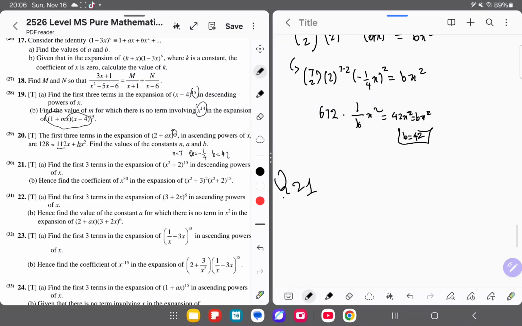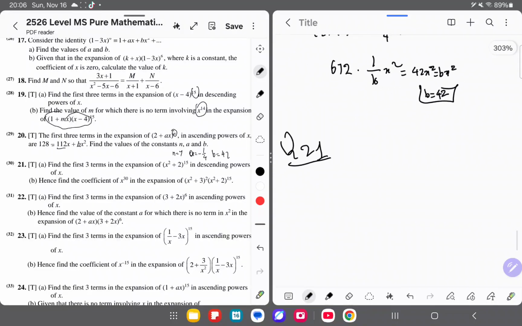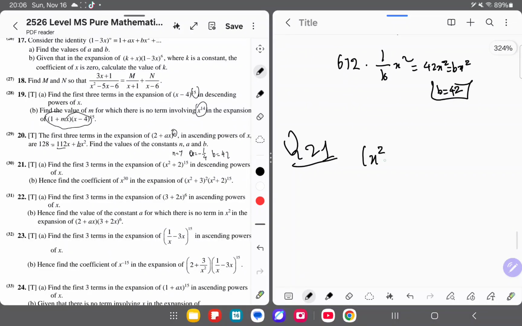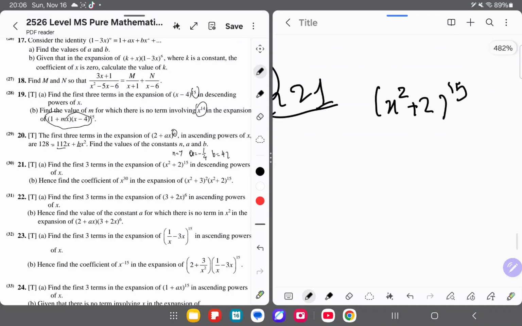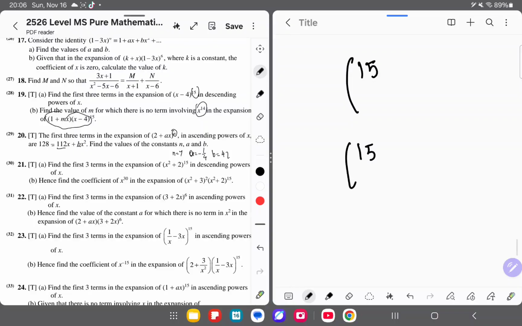Question 21. Find the first 3 terms in the expansion of x to the power of 2 plus 2, and then on to however. Okay, well, this is simple expansion here. We do the same thing we've done with nearly every single question. However, here, although it shows x to the power of 2, it is at the end of the day still a binomial, so it should be still easy for us. Okay, so over here, in descending power of x, we should start with the highest power. 3 terms, so 3 brackets.